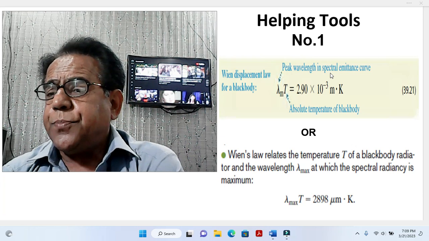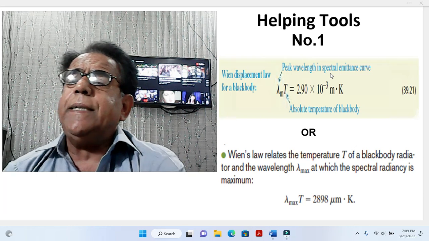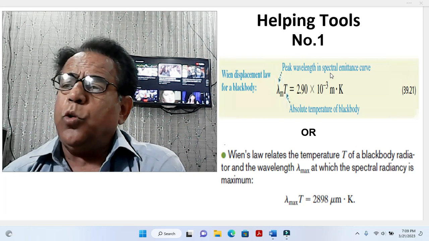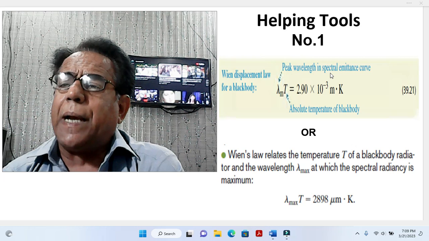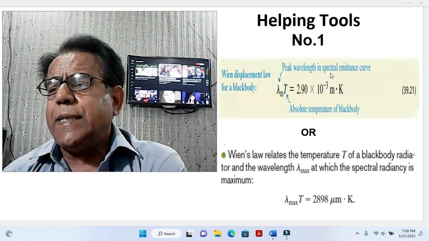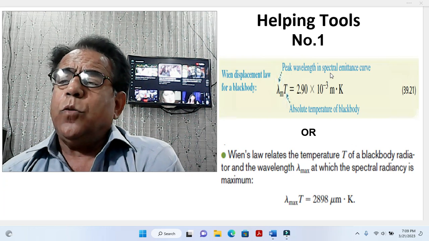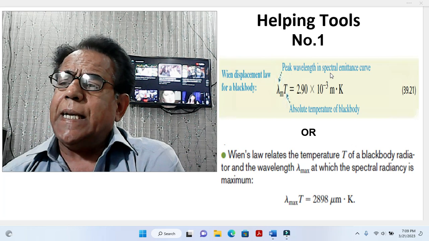The only difference is that here lambda m is written as lambda max. No difference, because m is also for maximum or peak. So in this expression, in place of simply m, max has been used, and T is the same.